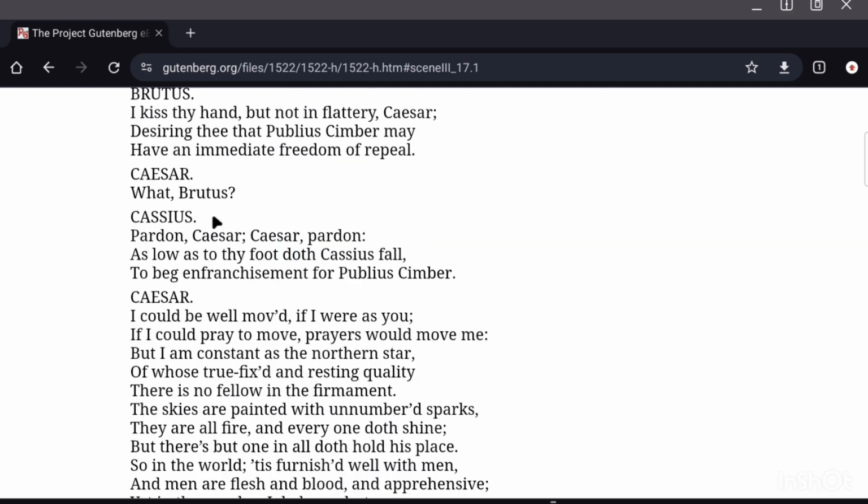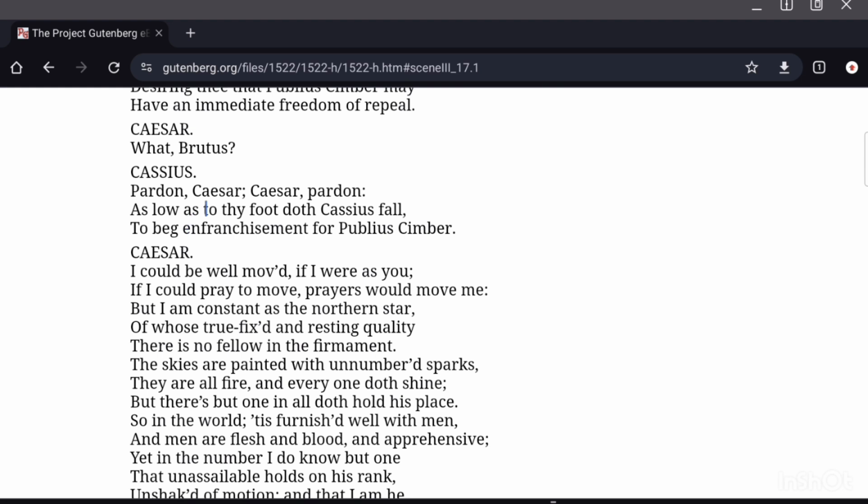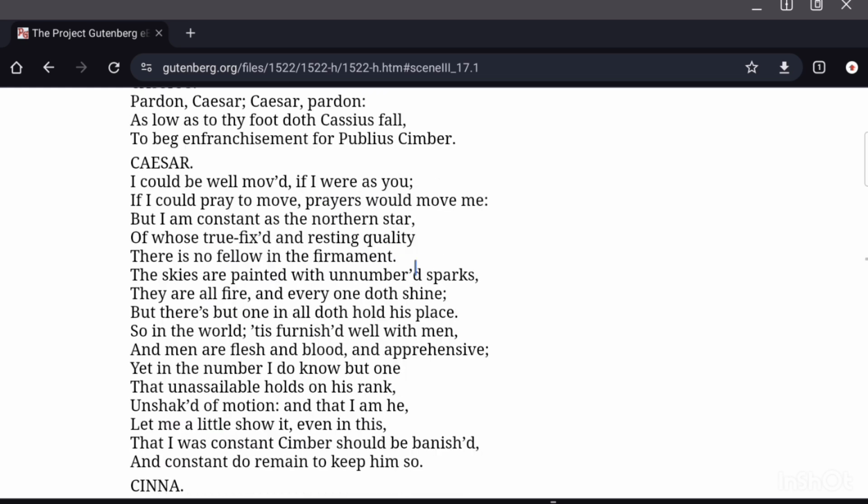Caesar says, "What, Brutus?" Cassius says, "Pardon, Caesar, Caesar, pardon: as low as to thy foot doth Cassius fall, to beg enfranchisement for Publius Simba." Enfranchisement is liberty, freedom. So even Cassius now supports Metellus and Brutus, and he says that I beg of you enfranchisement for Publius Simba, freedom. I beg freedom for Publius Simba.